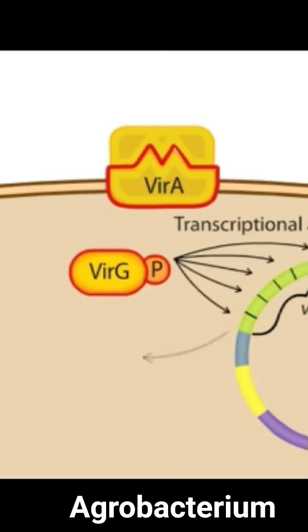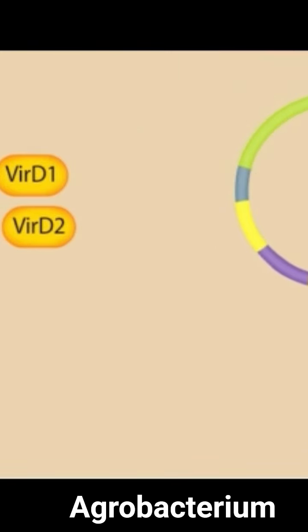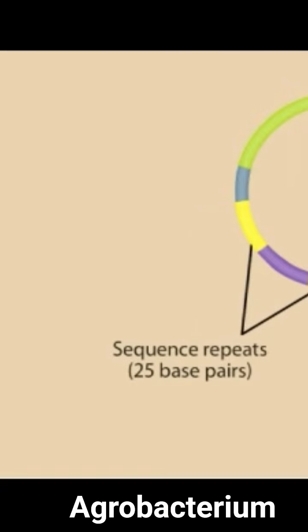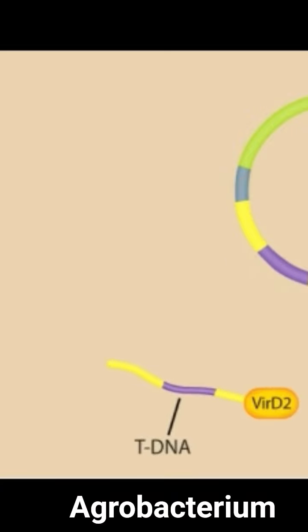Two of the gene products are Vir-D1 and Vir-D2. The Vir-D proteins are endonucleases that cleave at the 25 base pair sequence repeats at the ends of the tDNA. As a result, the cell produces a single-stranded tDNA molecule attached to Vir-D2 at one end.